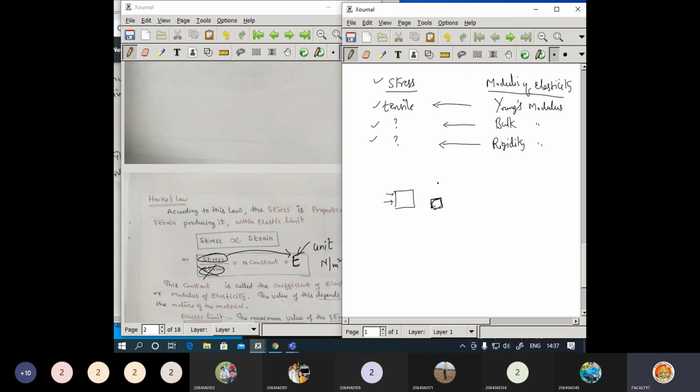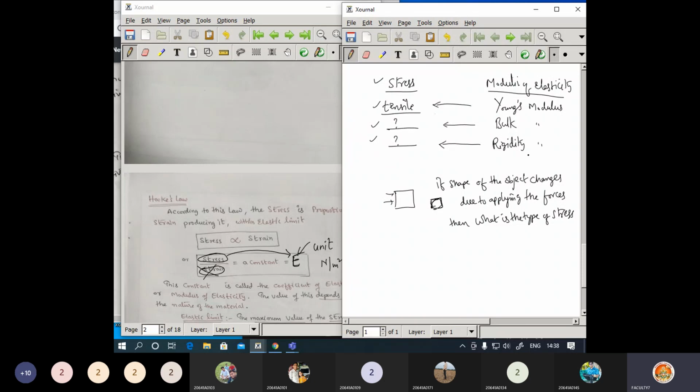So if the shape of the object changes due to applying the forces, then what is the type of stress? What type of stress are we applying? So you need to find the right option.